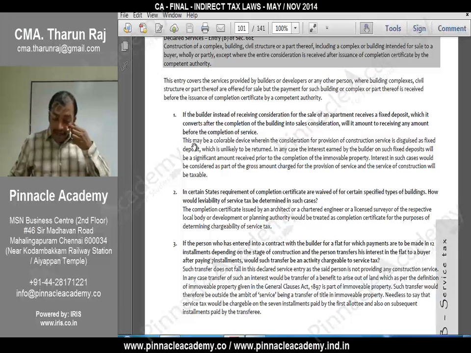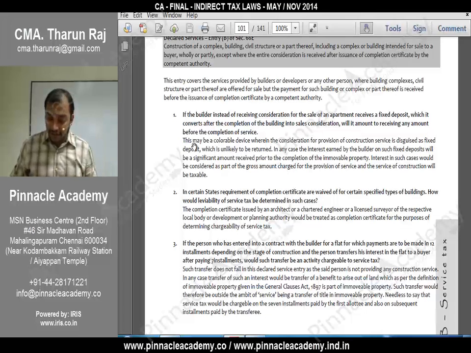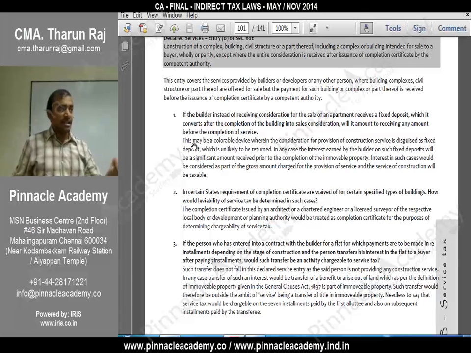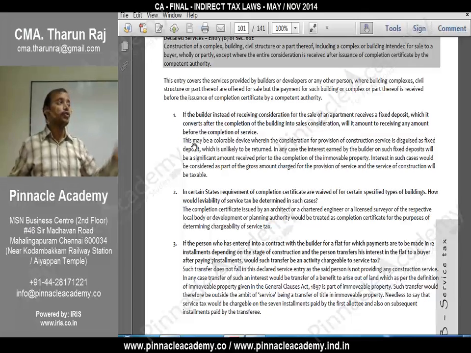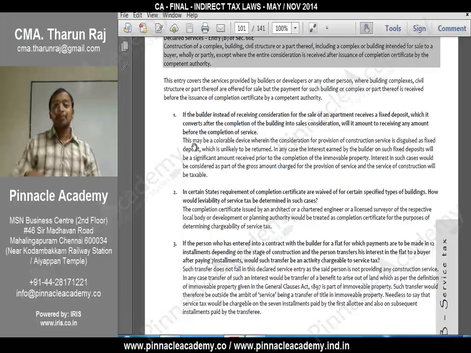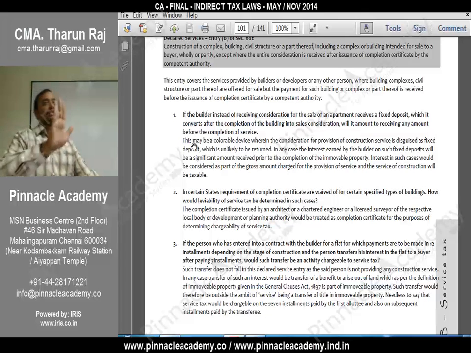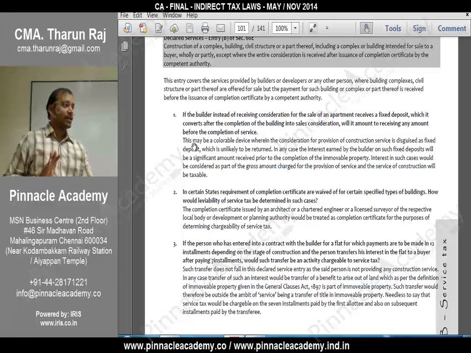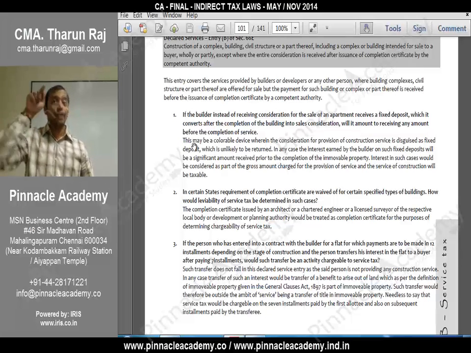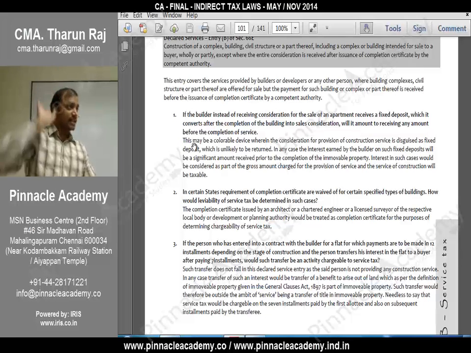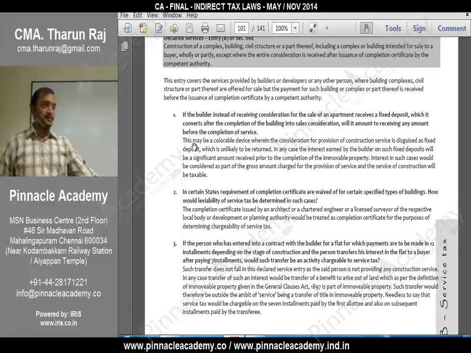Next, in certain states, the requirement of a completion certificate is waived off for certain specified types of buildings. How would leviability of service tax be determined in that case? The requirement is not there. In some states, it is not mandatorily required that you obtain a completion certificate. But for the purpose of service tax, you should obtain a completion certificate, even though there is no mandatory requirement as per the local laws of that state.